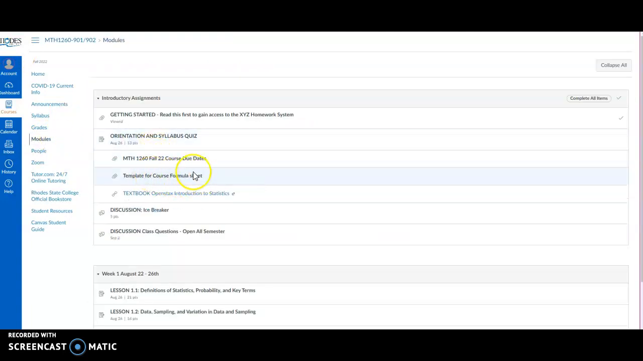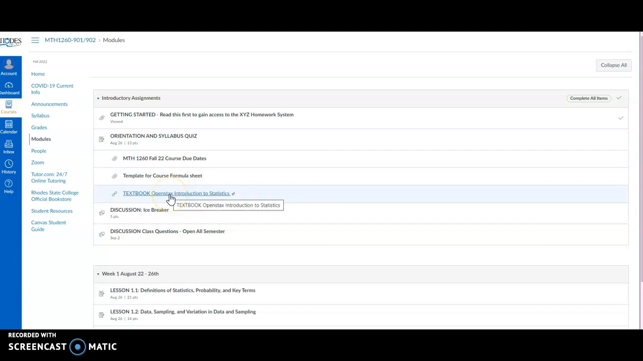This is the beginning of a course formula sheet. I started out with some basic formulas. I would also print that out, and then you can add formulas to that as we go. It's a sheet that you can use for quizzes or homework just to have on hand.